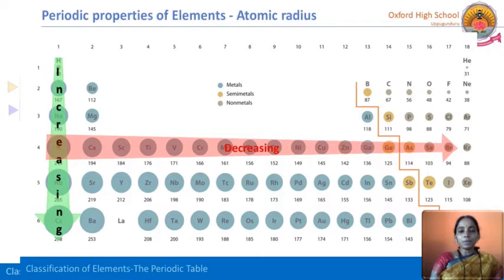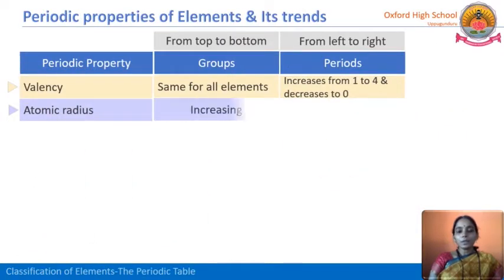But in a period from left to right the number of shells is the same, because second period means 2 shells, third period means 3 shells, but even though the number of shells is the same, the size decreases, because as the number of protons in the nucleus increases, the nuclear force of attraction increases, so the size of the atom decreases. In a period from left to right the atomic radius decreases. So we can write here: in a group atomic radius increases, but in a period atomic radius decreases.